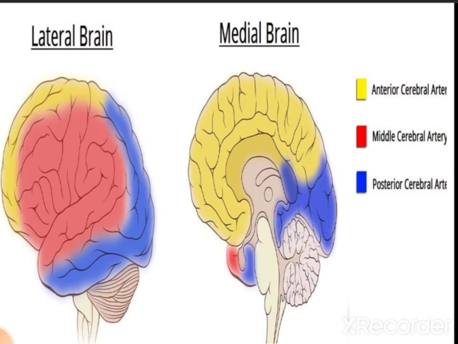So the areas which are supplied by the three cerebral arteries are shown with the help of color. The yellow color area is the area supplied by the anterior cerebral artery on the lateral as well as medial brain. The red color area is the area supplied by the middle cerebral artery, and the blue color area is the area which is supplied by the posterior cerebral artery.